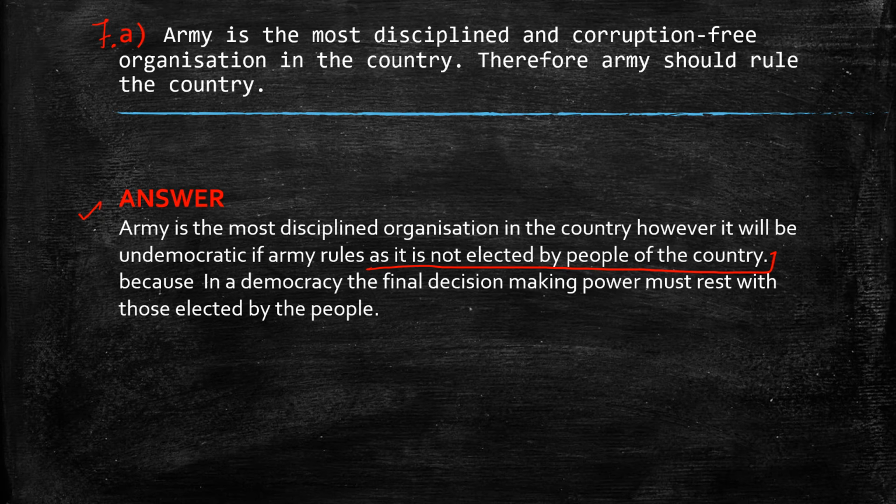So, principal feature number 1: in a democracy, the final decision making power must rest with those elected by the people. That is feature number 1. You must learn all 4 features of democracy, then you are able to easily write the answer.